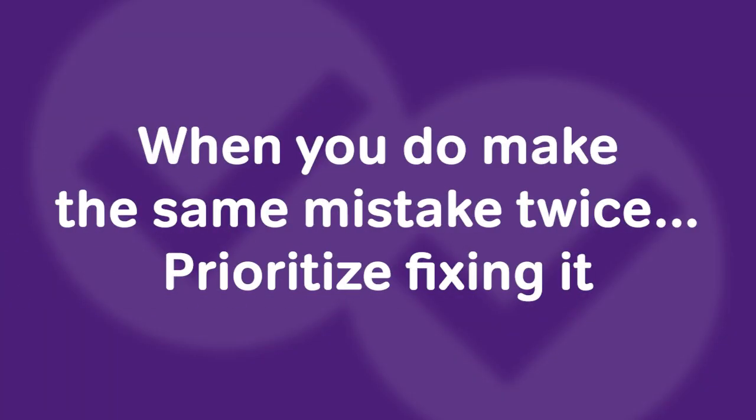All right, so you set aside the time, you've made your error log, you're reviewing your error log, you're doing everything in your power to not make the same mistake twice, but what happens when you do? When you do end up making the same mistake twice, which will happen because it happens to the best of us, the universe has given you a really great clue that you need to prioritize fixing this particular mistake. So at this point, you're gonna wanna double down on error logging to address this particular mistake.